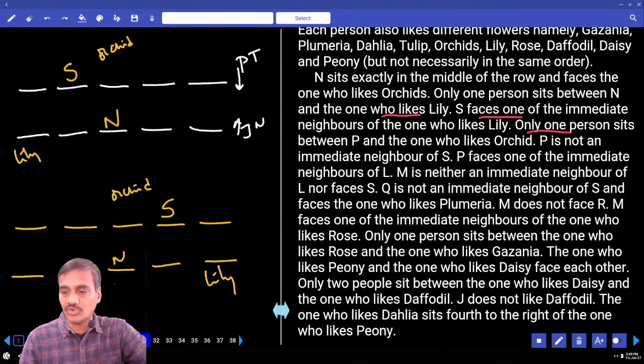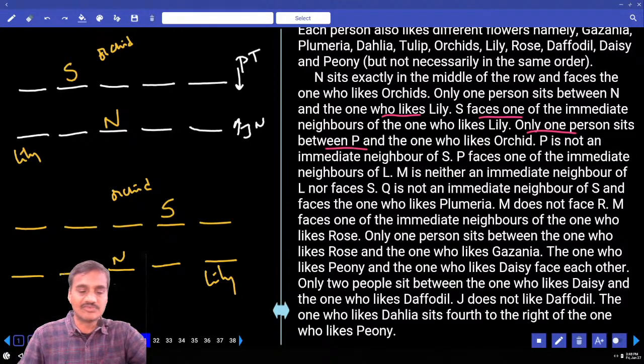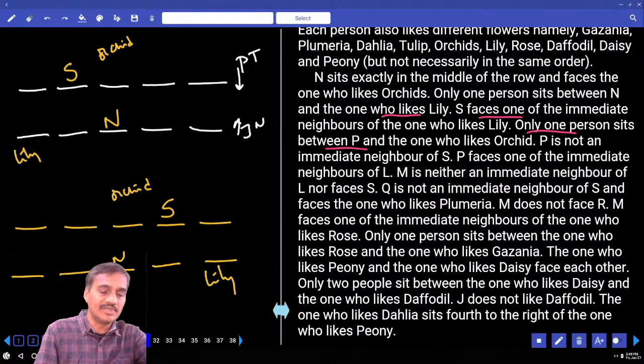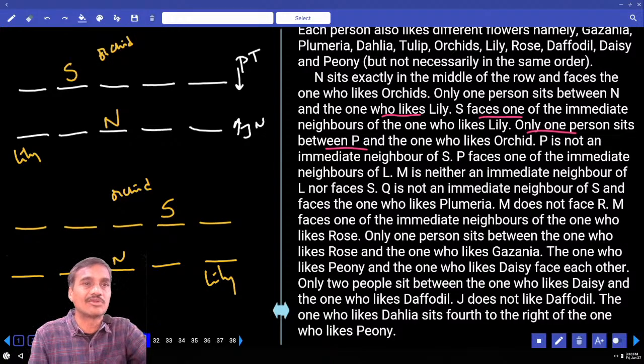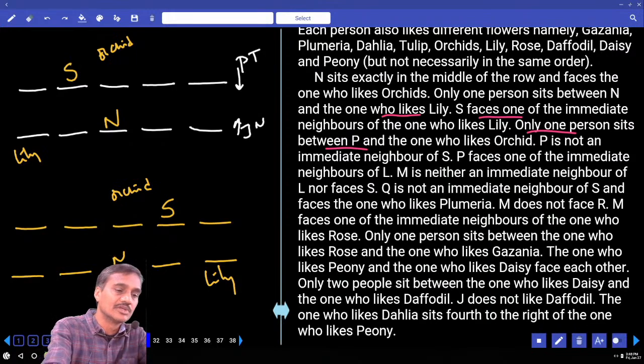And only one person sits between P and the one who likes orchid. Now between P and the one who likes orchid, there must be exactly one person. That means how many possibilities do you have? 2 possibilities. Now P can be either here or here. And here also, P can be either here or here.